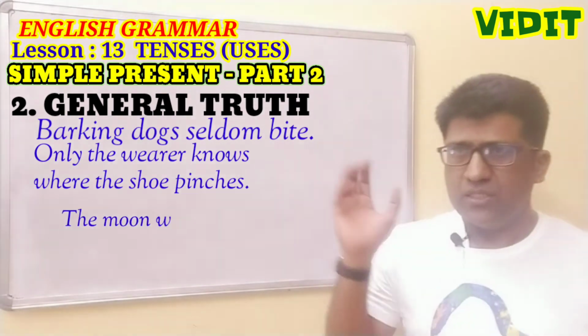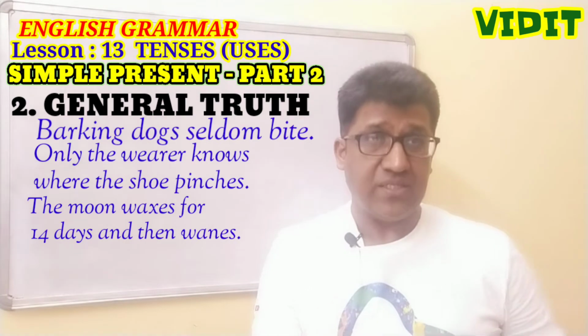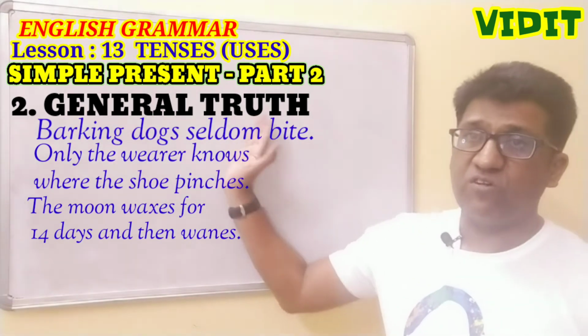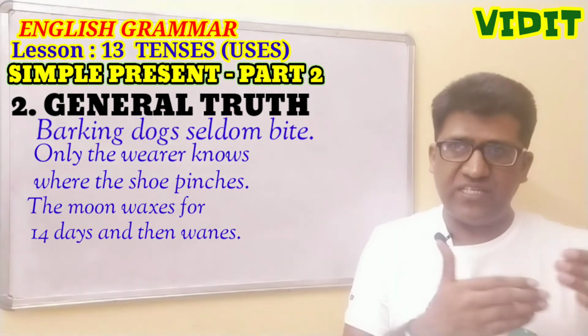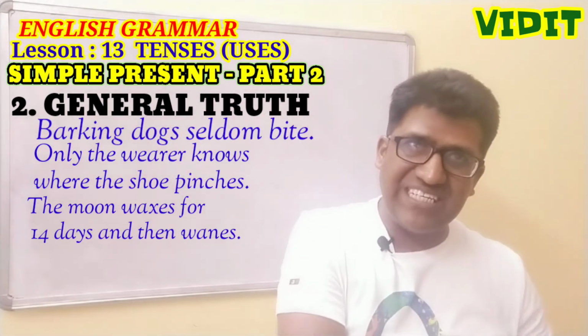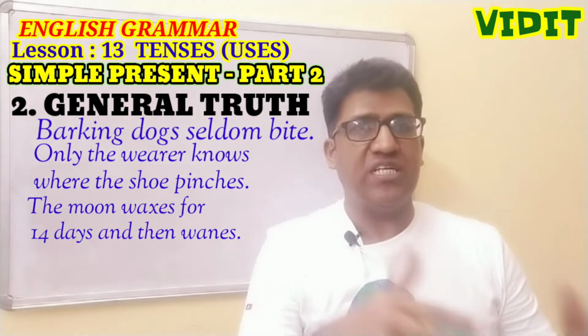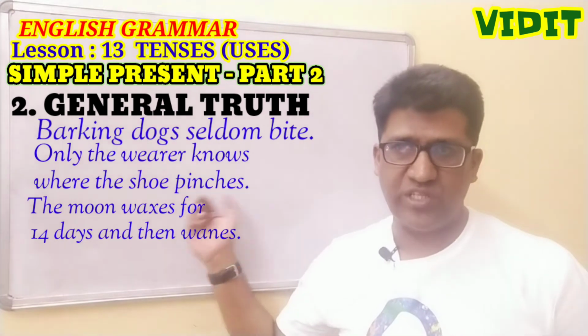Like one more, the moon waxes for 14 days and then wanes. Means for the first 14 days its size increases and then for the next 14 days it starts decreasing. It's a universal truth. It's a general truth. So that's why we are using present indefinite tense to convey this idea.